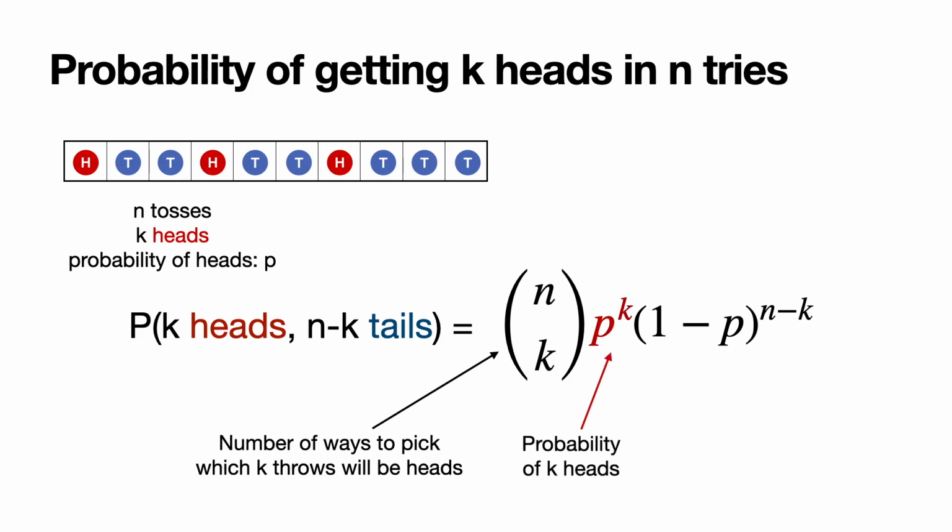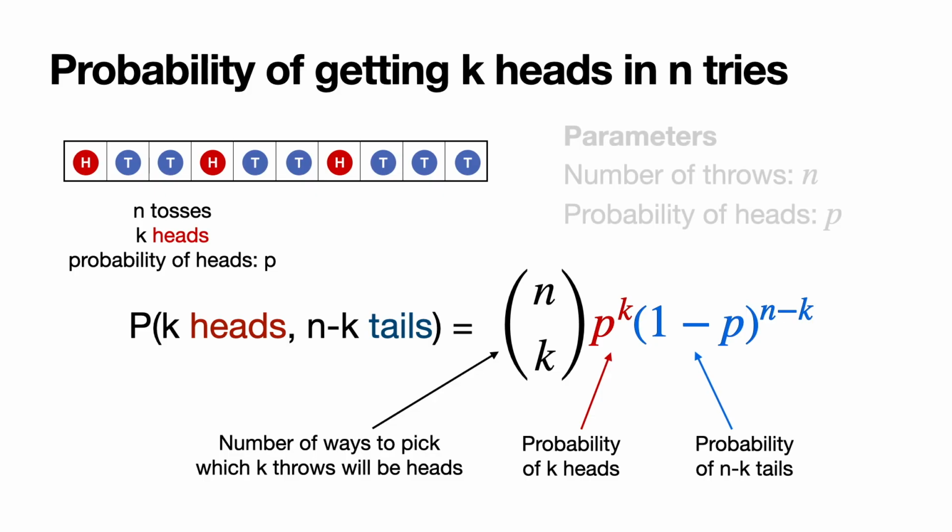The p to the k is the probability of those k throws that land in heads, since each one of them has probability p, and the 1 minus p to the n minus k is the probability that the remaining n minus k throws land in tails, and the probability of one coin landing in tails is 1 minus p. And so this is a binomial distribution with two parameters, the number of throws, which is n, and the probability of heads, which is p.